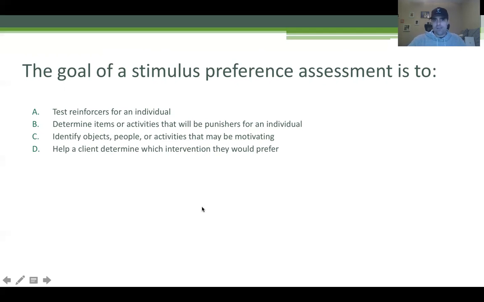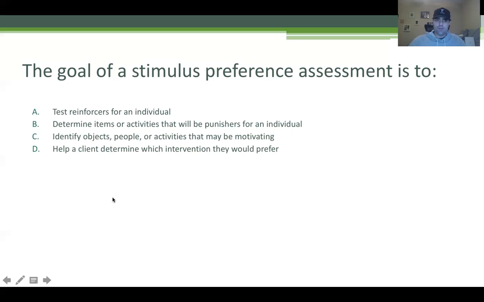B, determine items or activities that will be punishers for an individual. Again, we're not looking for reinforcers, and we're not looking for punishers. We're just looking for what they like. C, identify objects, people, or activities that may be motivating. This looks pretty good, right? That may be motivating. If we're doing our preference assessment, we're looking for items that they like, and once we find out what they like, then we're going to find out if they're motivating. So this one's pretty good.